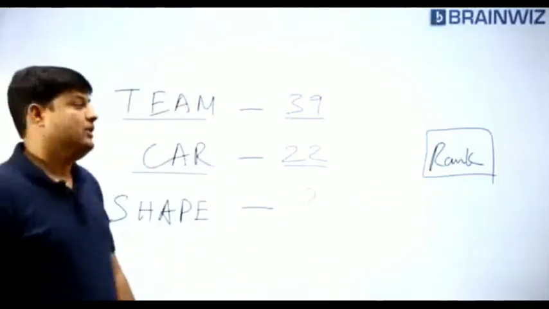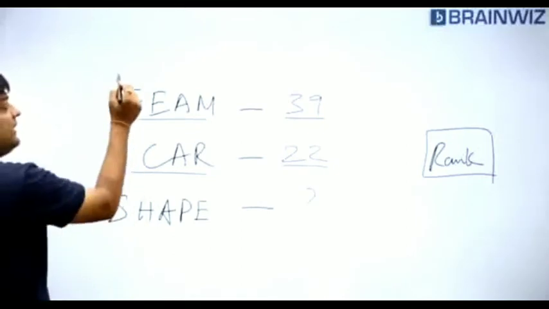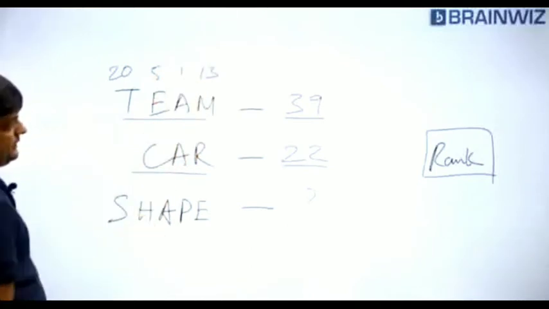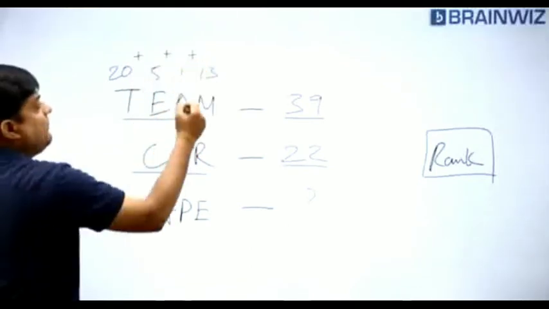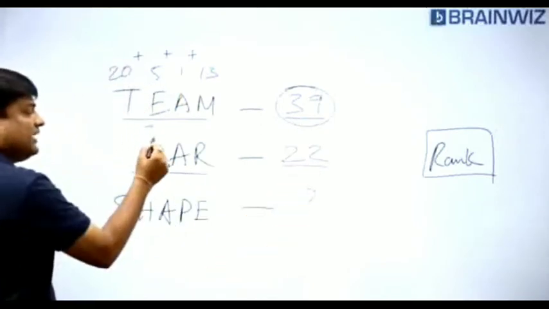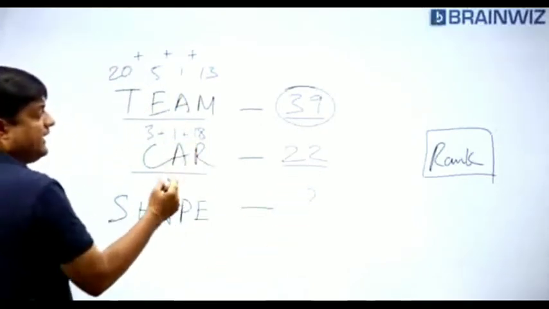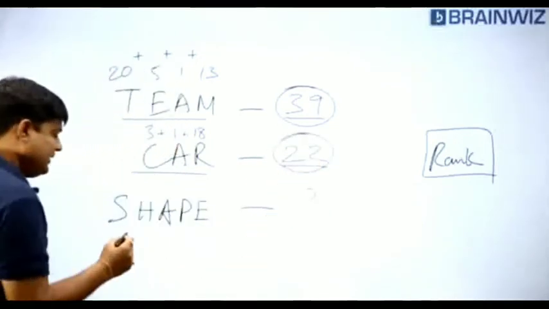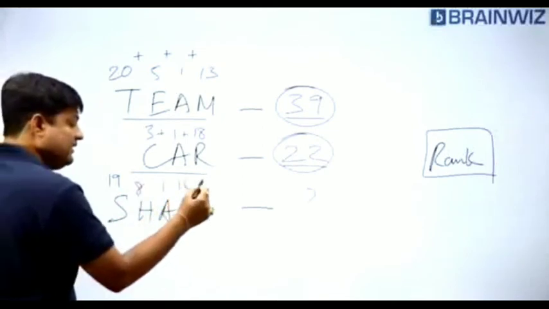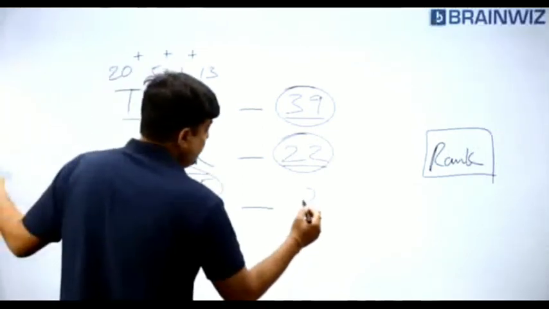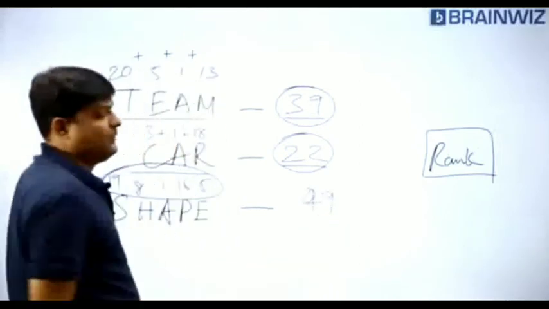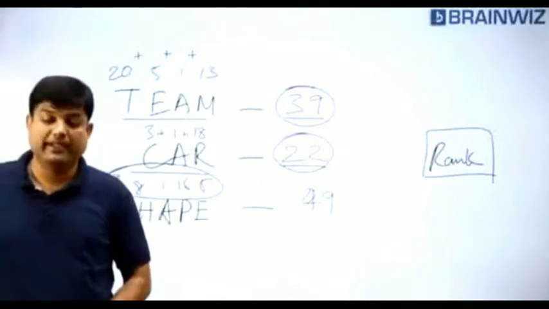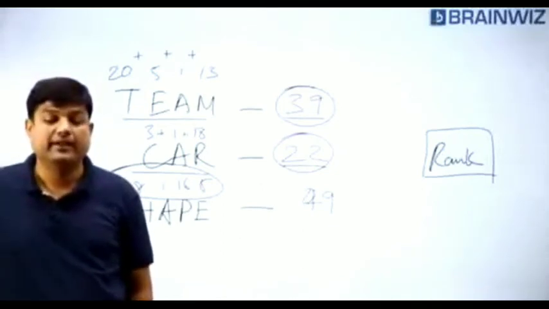Following, everybody? Now, how to do it? Just try to have a look, everybody. T is 20, E is 5, A is 1, M is 13. So when I add all the letters, I am getting the number as 39. 3, 1, 18. Add all the ranks we have learned in the previous class yesterday. That is ranks you should remember. That should be 22. Now here 19, 8, 1, 16, 5. When you add all these things, it seems to be what? 49. Are you understanding, everybody? Rakesh Naidu, you are right. Sum of all the numbers, the answer should be 49. That's good.